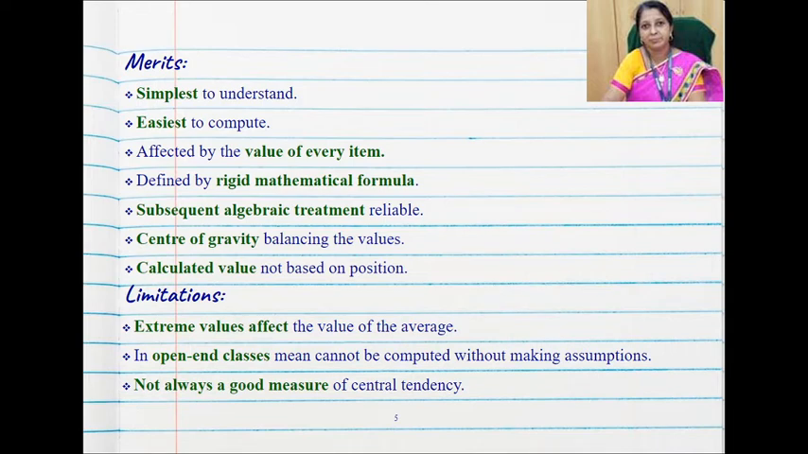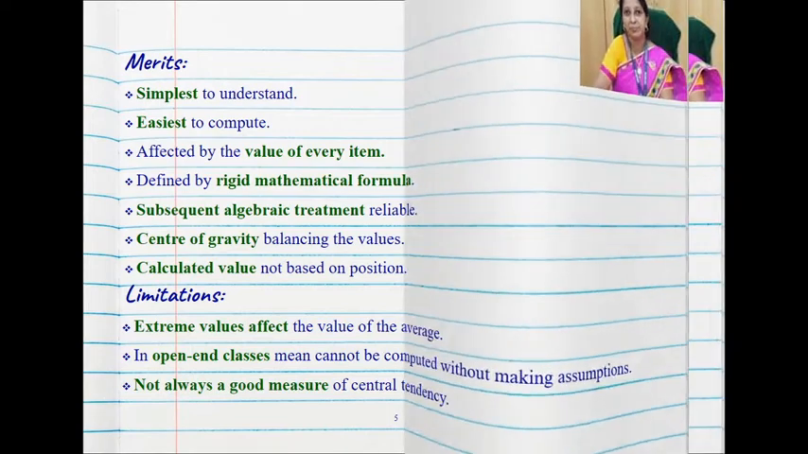Subsequent algebraic treatment is reliable. Center of gravity balancing the values. Calculated value not based on position. It's not a positional value. The limitations: extreme values will affect the average, and in open-end classes, mean will not be computed. You will have to make assumptions, and it is not always a good measure of central tendency.